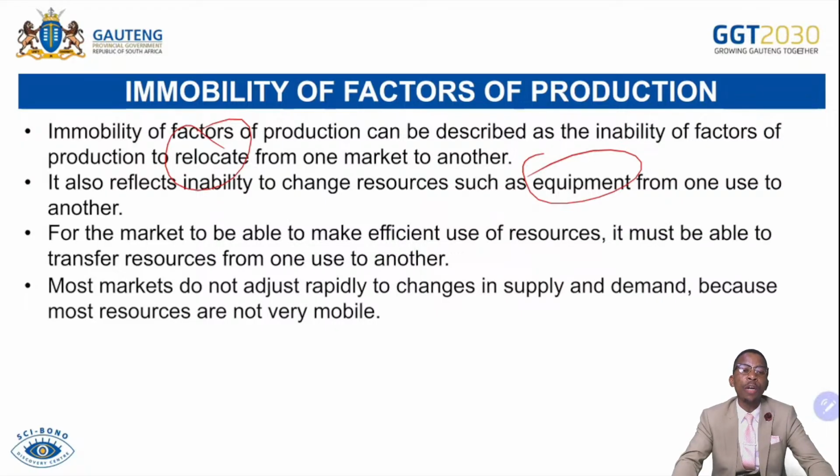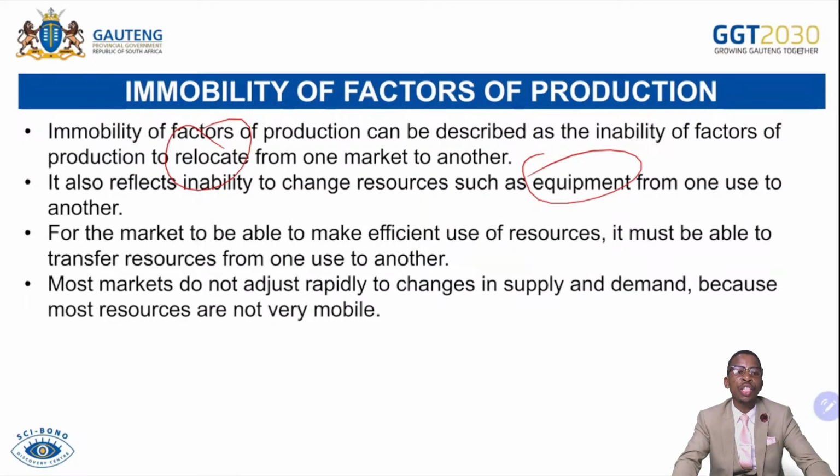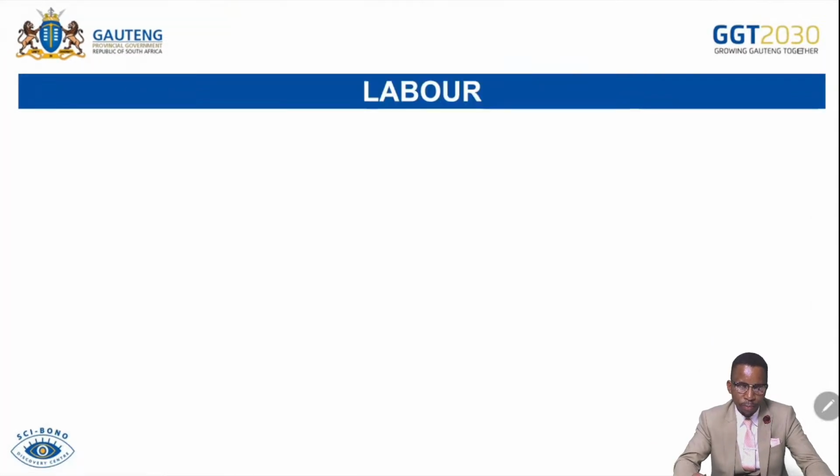It tends to be difficult for a firm to obtain a particular machine that is required. Sometimes you find that there's a new machine available in the world to produce a particular product, but it is not yet available in South Africa. People can see it on social media, but it's difficult to transport it from one country to another. So that means capital as a factor of production tends to be difficult to move from one place to another, and also from one use to another.